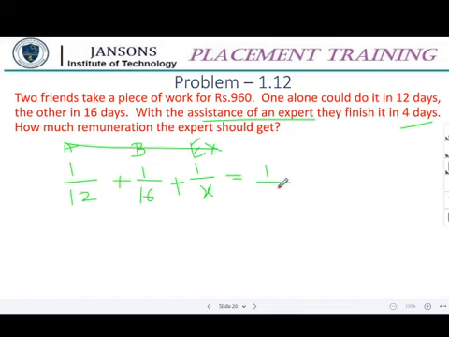Then it is equal to 1 by 4. So you need to find out X. Clear? So this is the clue. I think you can work on that.